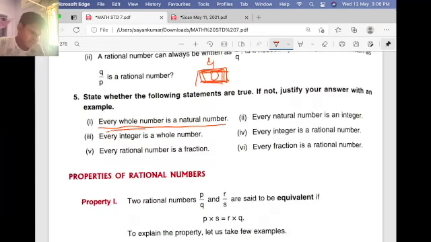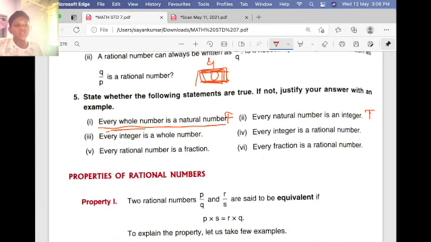Now let's see the second one. Every natural number is an integer. Yes, that's true, because I have said that from minus infinite to positive infinite, they are all integers. So that's why this is true, this is false. Third one, every integer is a whole number.